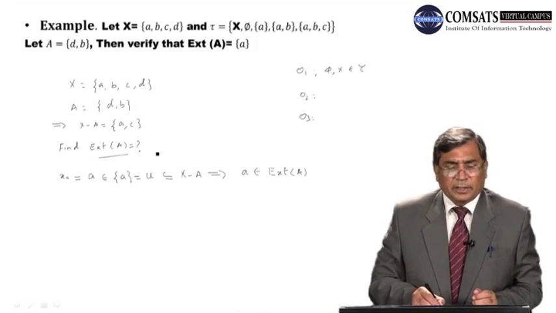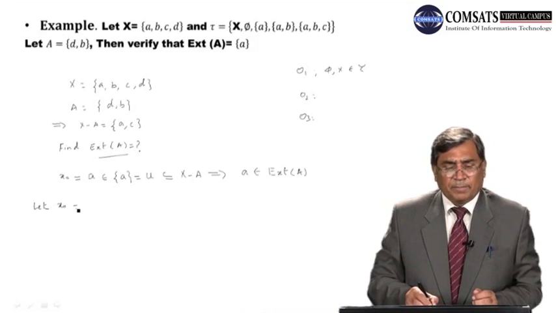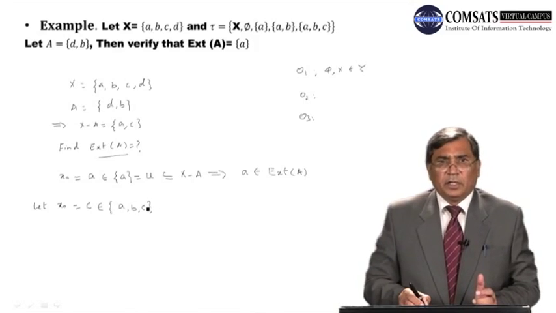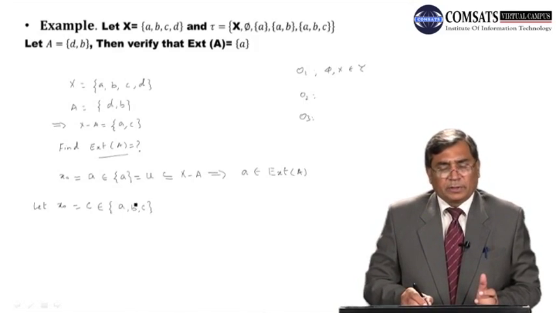हम दूसरा पॉइंट x naught अब की बार लेते हैं कि x naught इज इक्वल टू c. So the smallest open set to which this c belongs is {a, b, c}. So this is the smallest open set to which this c belongs.